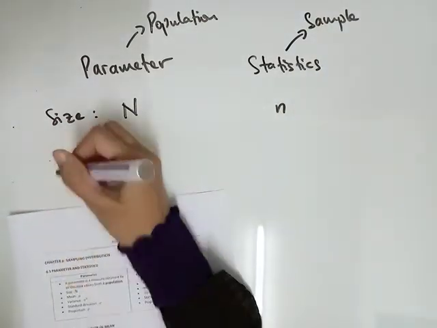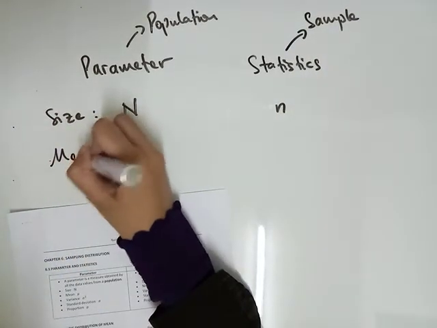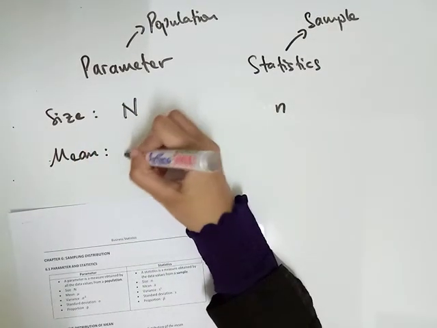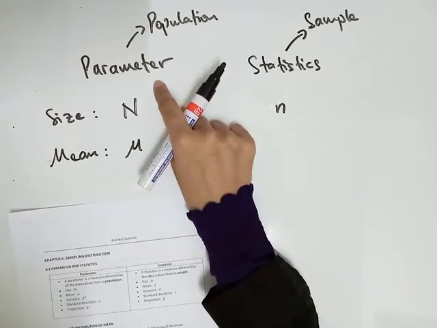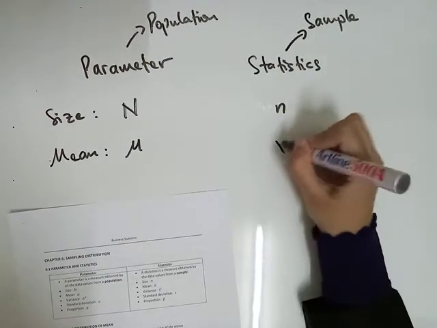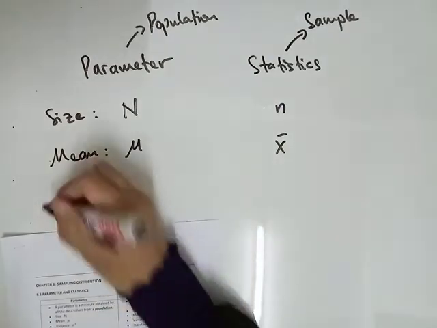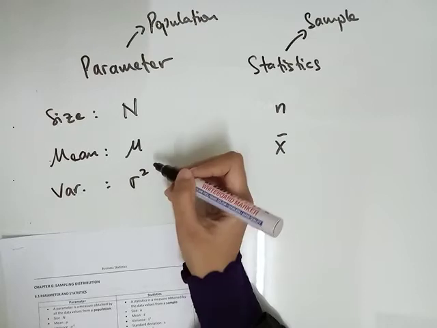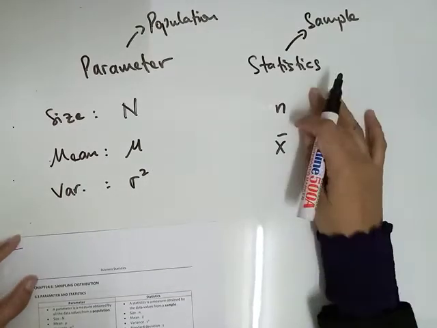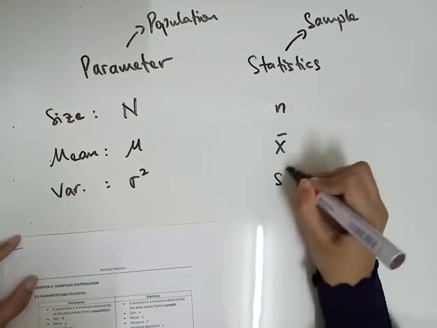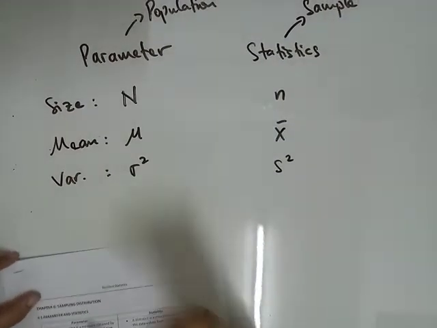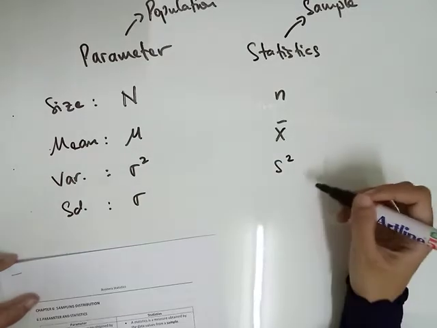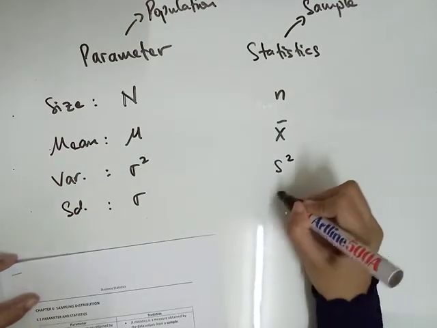And then for mean, we use the symbol mu for parameter, and for statistic, we use x bar. What about variance? We use sigma square for parameter, and for statistic, we use S square. Standard deviation: for parameter, we use sigma, and for statistic, we use S.